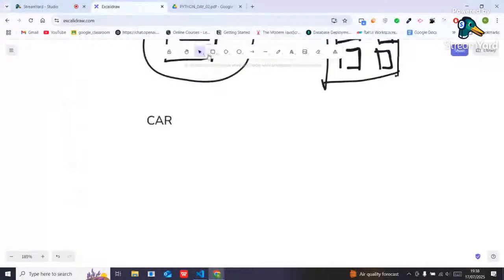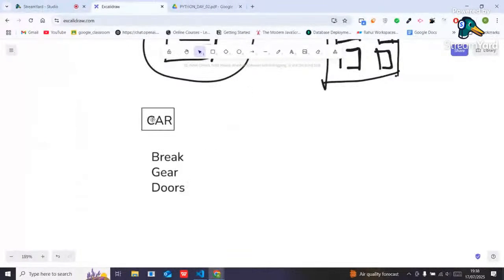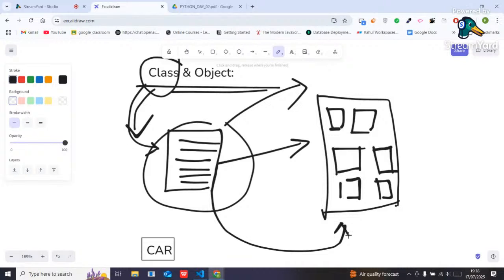In this car class some properties are there, like brake, gear, and doors. Now from this car blueprint, if I create any car, that particular car will be considered as an object. Simply, by following this blueprint, whatever thing I create will be considered as an object, right?